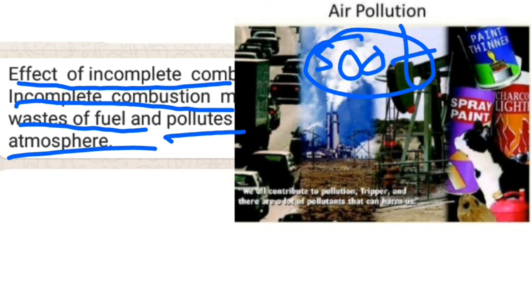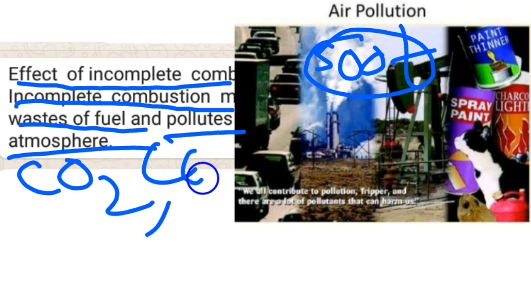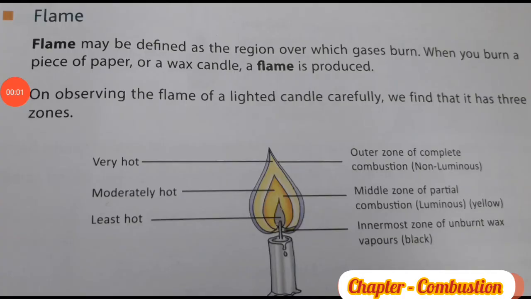Carbon dioxide and carbon monoxide are also formed. Carbon dioxide is one of the main reasons of global warming, and carbon monoxide is a highly poisonous gas that causes respiratory problems.